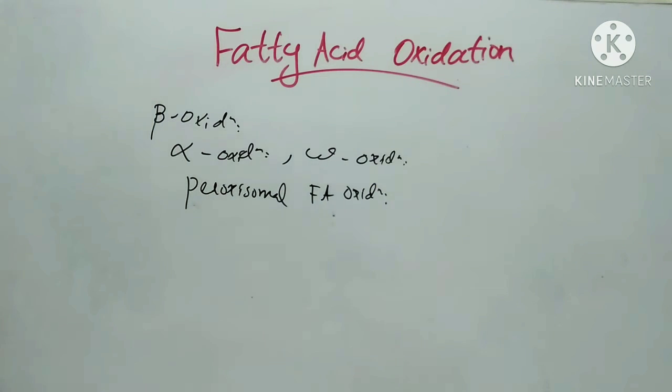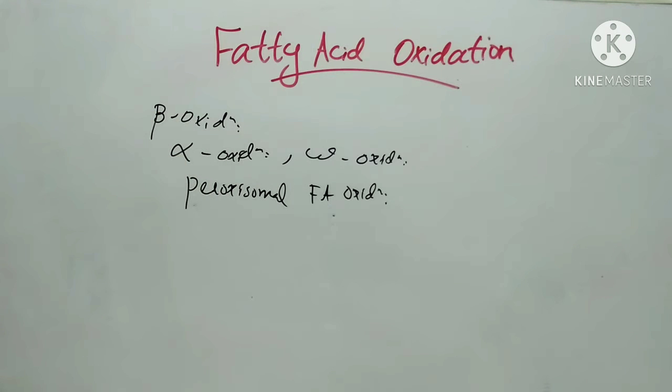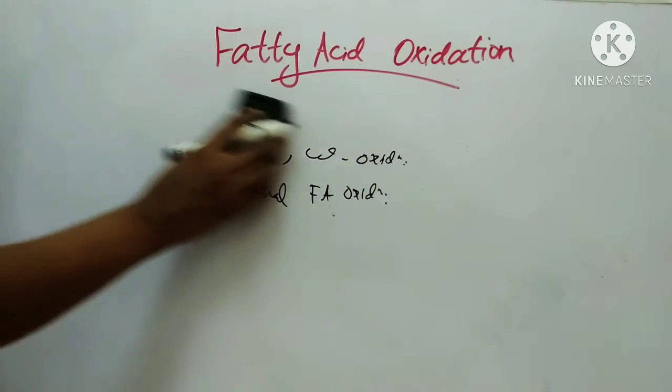So beta oxidation is the principal method. Then the minor pathways are alpha oxidation, omega oxidation and peroxisomal fatty acid oxidation. First we will see alpha oxidation.